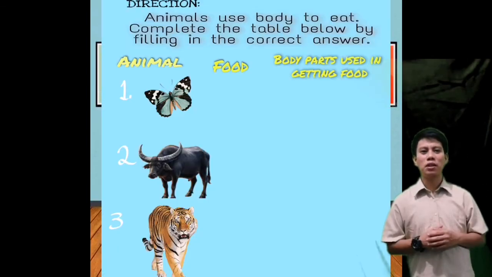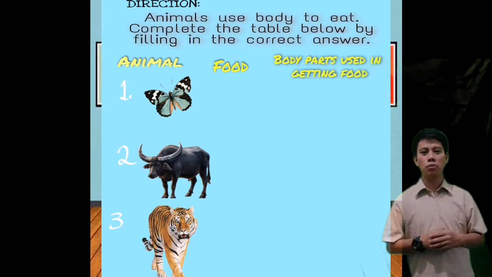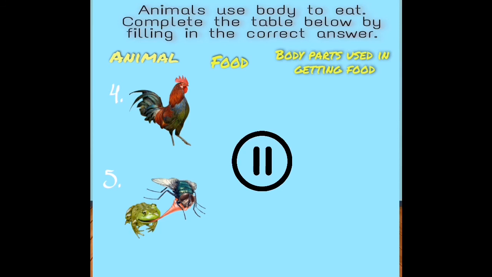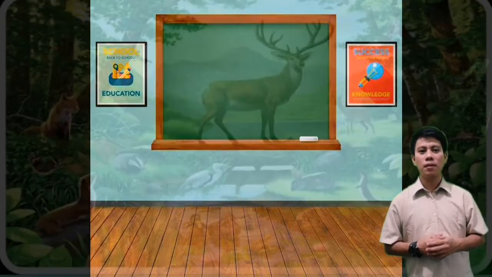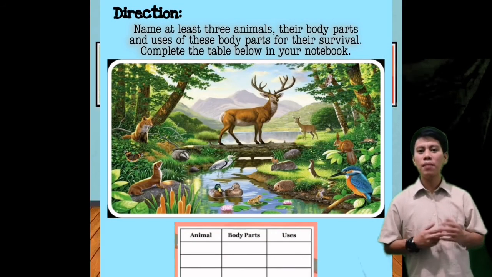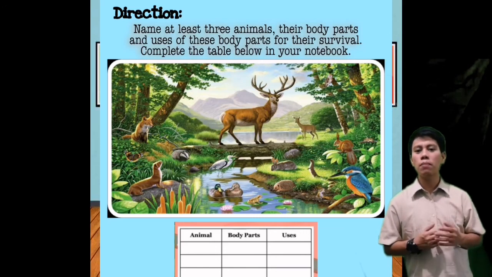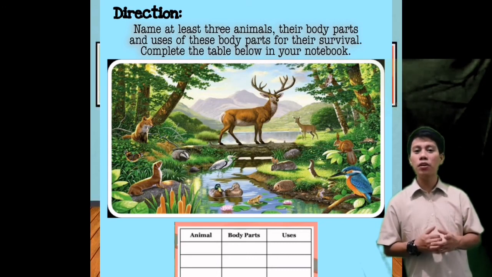Animals use body parts to eat. Complete the table below by filling in the correct answer. Do this in your notebook. Now let us answer our fourth activity. Study the pictures below and name at least 3 animals, their body parts, and uses of these body parts for their survival. Complete the table below in your notebook.